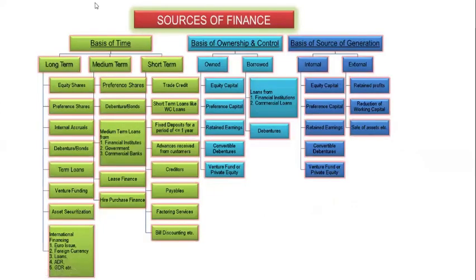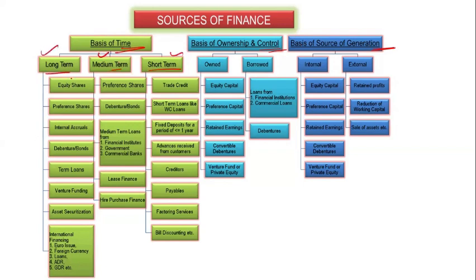Now here we are going to discuss the sources of financing, from where they collect. The sources of financing are classified according to the basis of timing, the basis of ownership and control, and the basis of source of generation. On the basis of timing, it is long term, medium term, and short term.